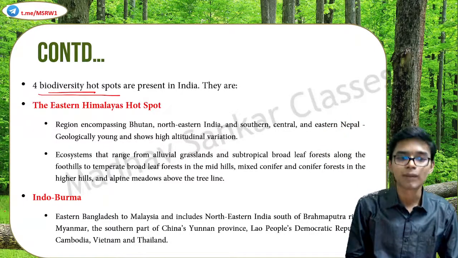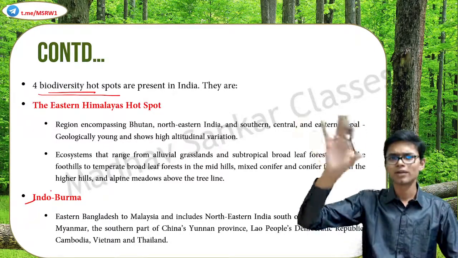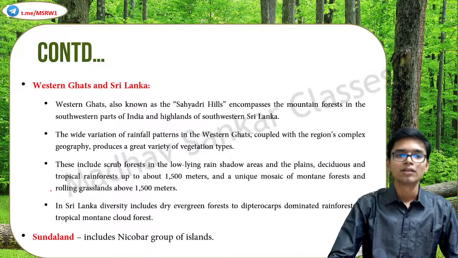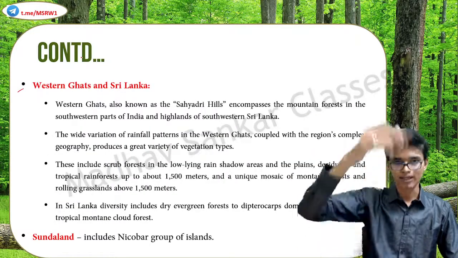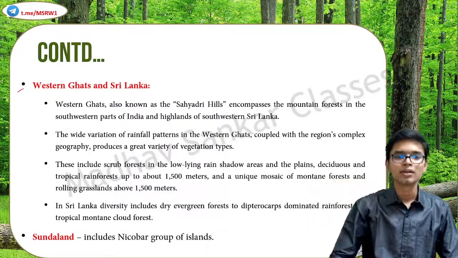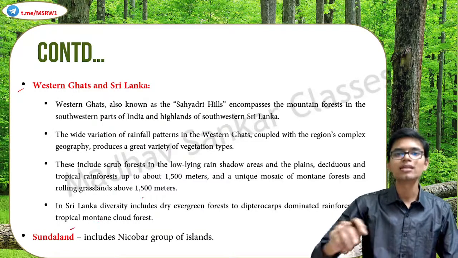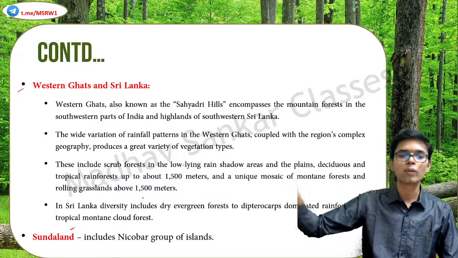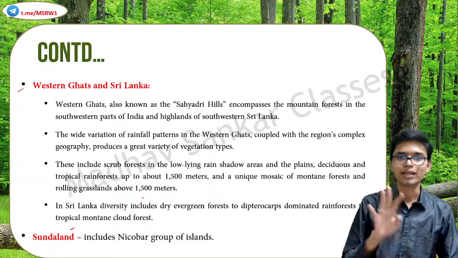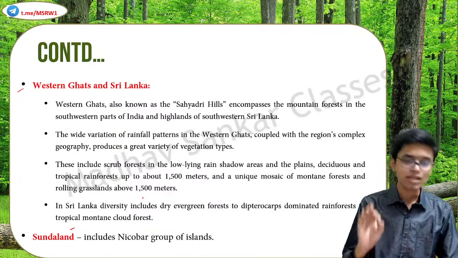Then Indo-Burma, India, Myanmar area, again the northeastern states, that region. Western Ghats and Sri Lanka, the Sahyadri Hills and entire Western Ghats region and Sri Lanka portion. And Sundaland. Sundaland in India is basically the Nicobar group of islands. So these are the 4 areas in India that are biodiversity hotspots.